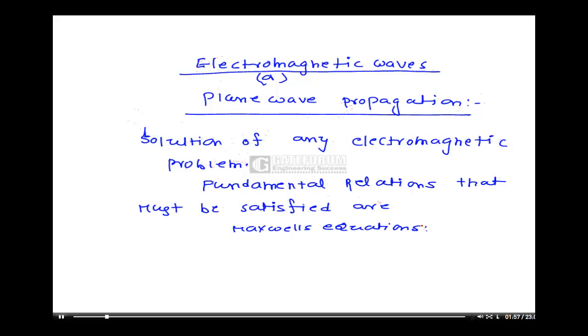We already discussed Maxwell's equations. Just for review purposes, we will write them down again. What are Maxwell's equations?